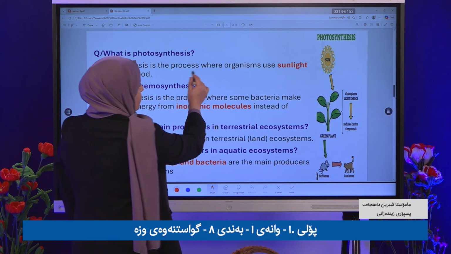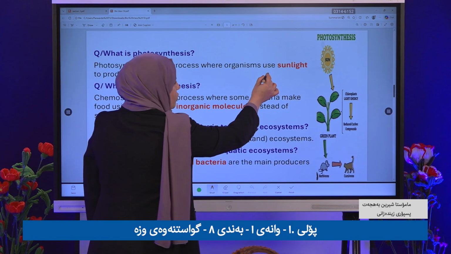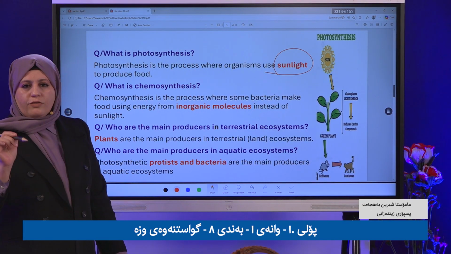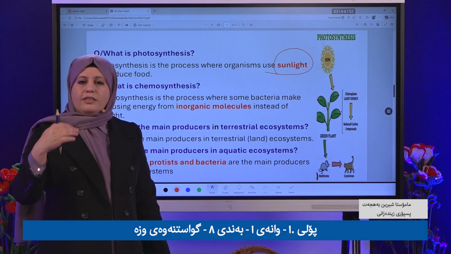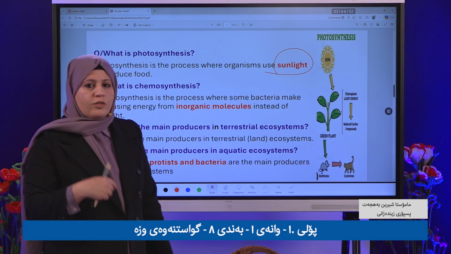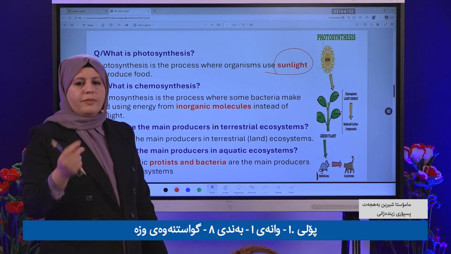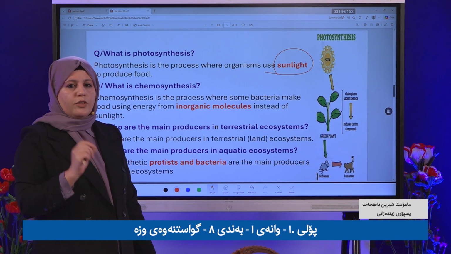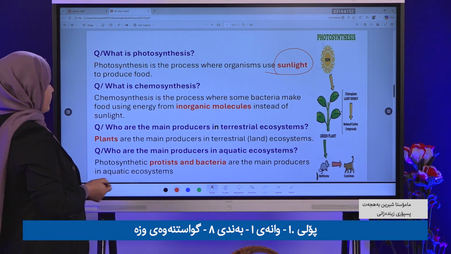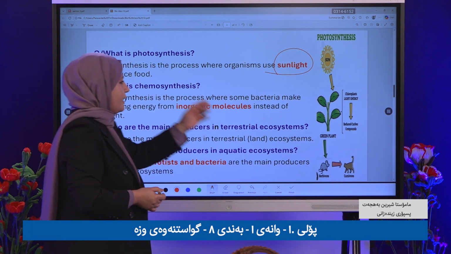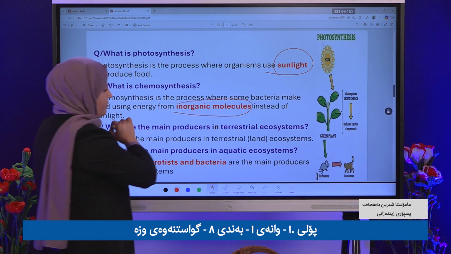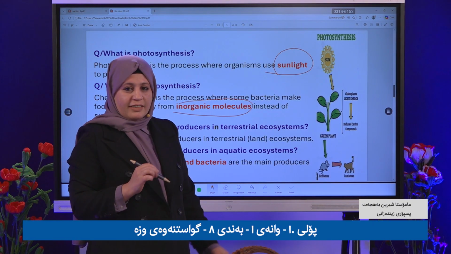Photosynthesis is a process where organisms use what? Sunlight. The process of photosynthesis requires the presence of sunlight. If there is no sunlight, that means there is no photosynthesis. Okay? So plants produce food by which kind of process? Photosynthesis. What is chemosynthesis? Chemosynthesis is a process where some bacteria make food energy from what? From an inorganic molecule. Have you seen the difference?